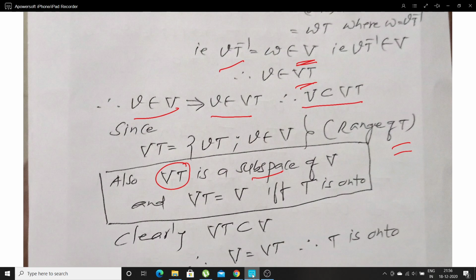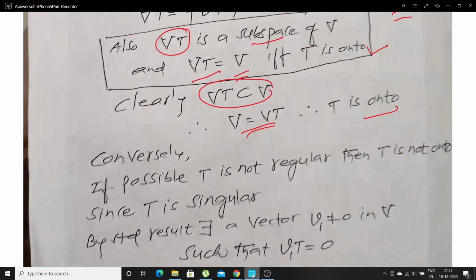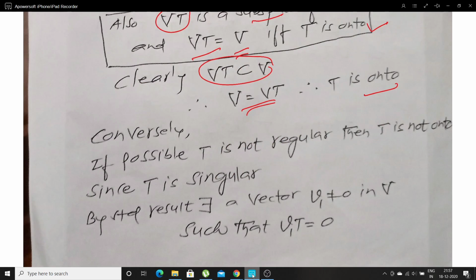We know that the range space of a linear transformation, that is VT, is always a subspace of V. And one more condition: VT, the range space of T, is equal to the finite dimensional vector space V only when the mapping is onto. Keeping this result in mind, let me continue. Since V is a subset of VT, but VT is always a subset of V, therefore V equals VT. V equals VT means T is onto. Let me prove the converse part.